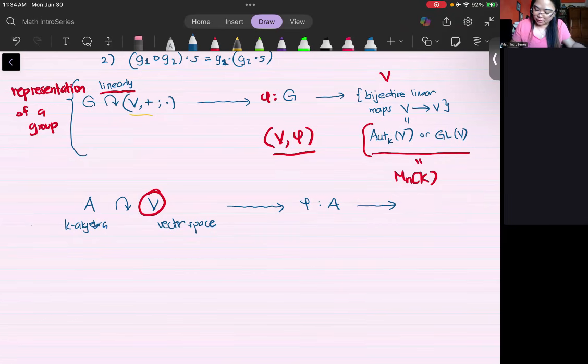What you get are linear maps from V to V. One question might arise here: why is it that in the group representation, what you get are actually bijective linear maps, but here you only get linear maps?